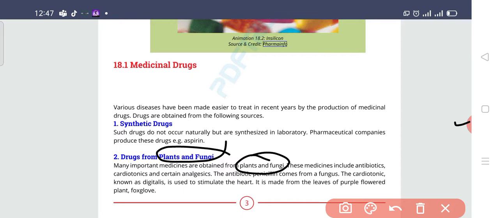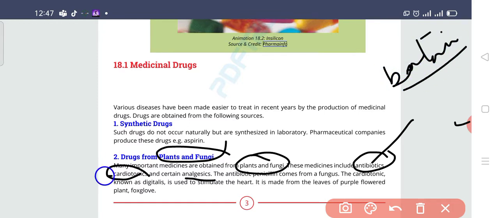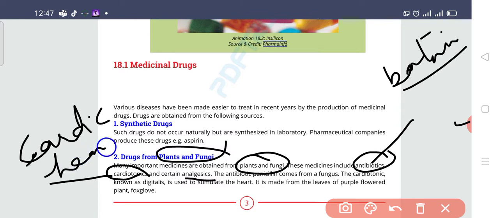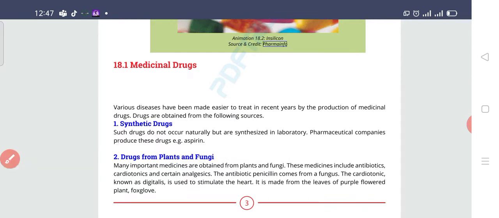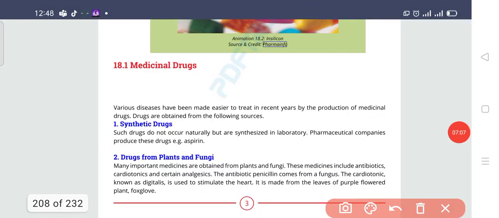So similarly, there are antibiotics, cardiotonics, and analgesics. These analgesics, antibiotics, and cardiotonics we are getting from plants and fungi. Antibiotics are those that work against bacteria. Cardiotonics work on the cardiac, cardiac means heart, so they work on the heartbeat. Similarly, there is another one, analgesic. What is analgesic? Do you know that? The analgesic is basically pain relief, a painkiller.